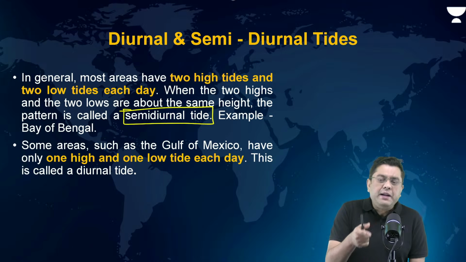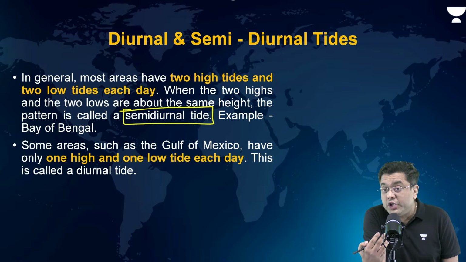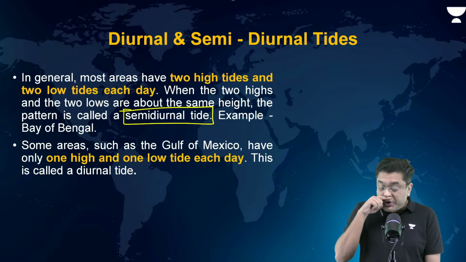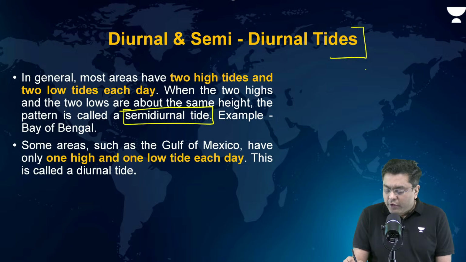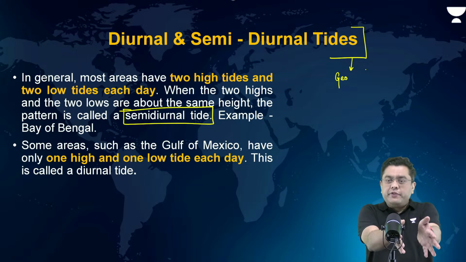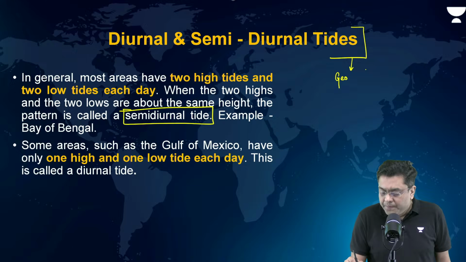What is it dependent upon, or why is this variation? So this variation is dependent upon certain factors. One is the case of the geography of the coastline, whether the water is being channelized or not. Okay.